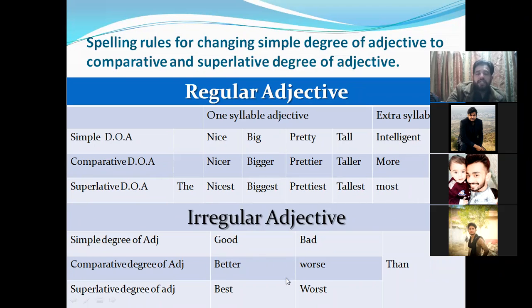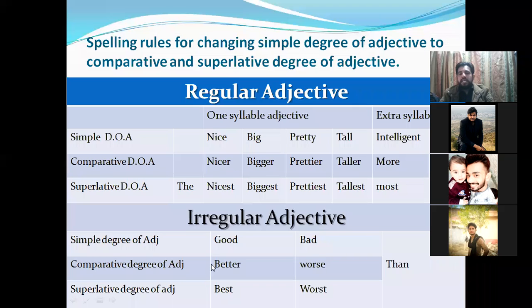We are coming to irregular adjectives. Irregular adjectives are those adjectives which cannot be changed by any rules. We will memorize them. We will cram them. Like good. The comparative degree of good is bad. Sorry, good is better, and the superlative is best. So good, better, best.